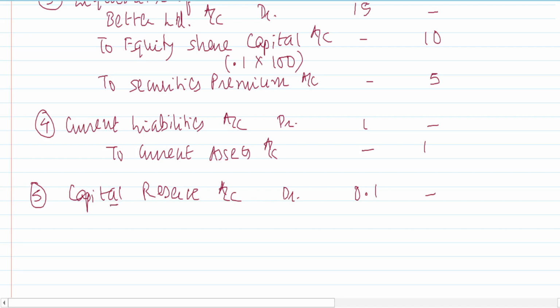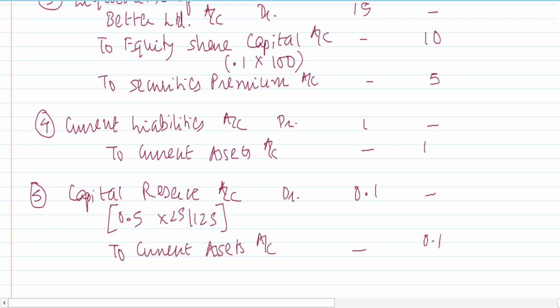Okay, can show in brackets 0.5 into 25 by 125 to current assets. Actually, it is to stock, but then they have not given us any separate figure of stock. So that's your journal.